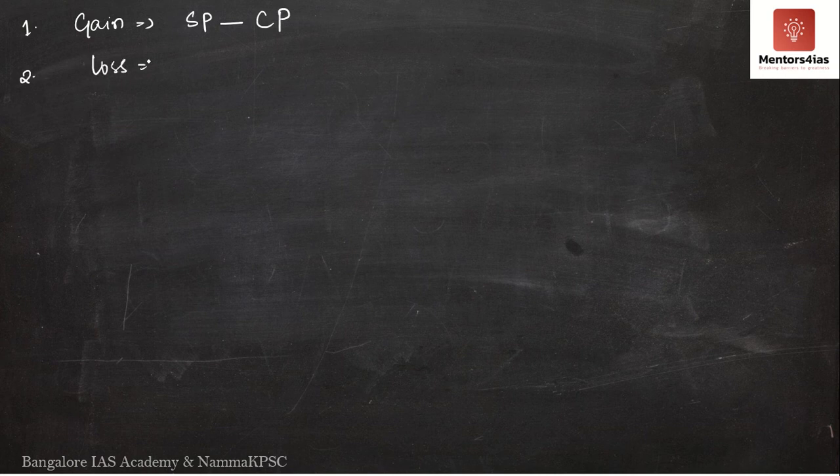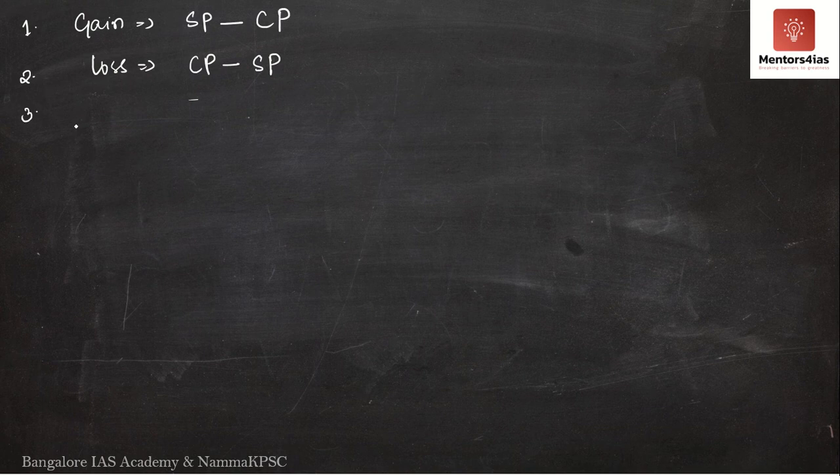Second, what is loss? How do you calculate loss? To calculate loss, you will subtract selling price from cost price. Why? Because for loss, cost price is greater than selling price. Therefore, loss is cost price minus selling price.